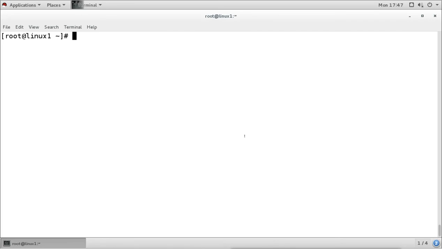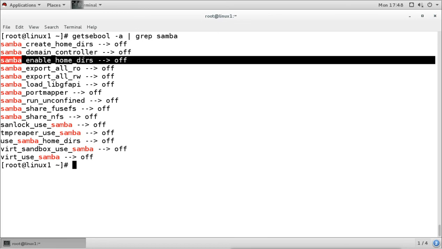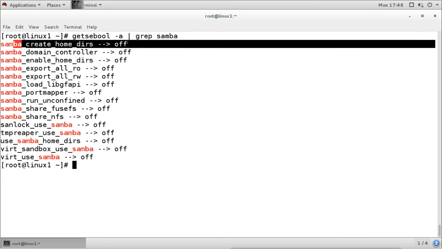So we can check that, getsebool, and we can grep Samba. There are some booleans there which should be enabled, and they are also defined in the configuration file. If we want to allow the users to access their home directory, we have to enable this boolean. It says samba_enable_home_dirs, and if we configured the server as a domain controller, we need to enable this boolean. Then samba_create_home_dirs allows creating the home directories.